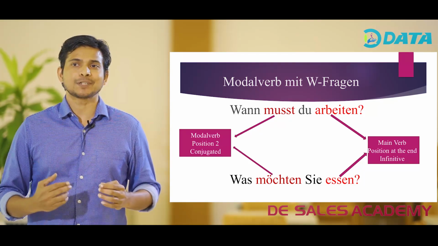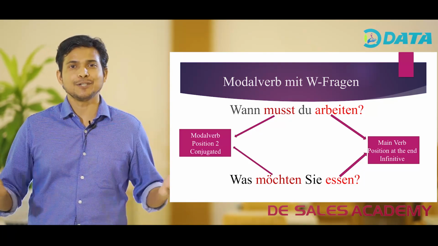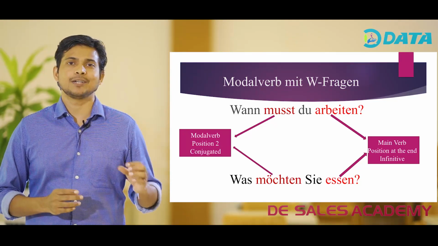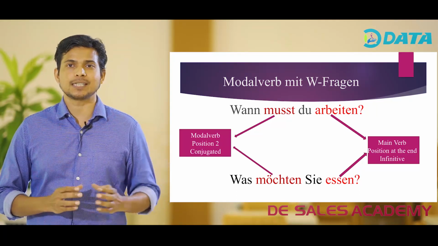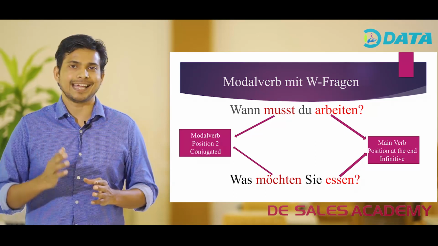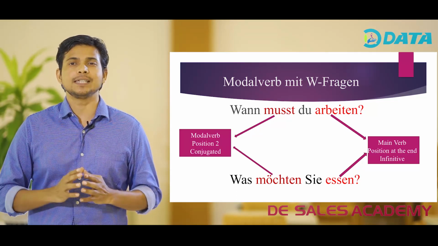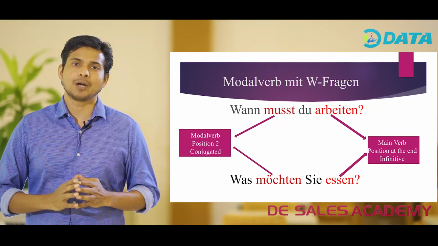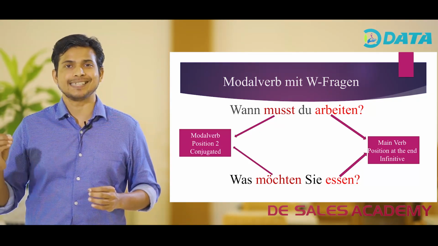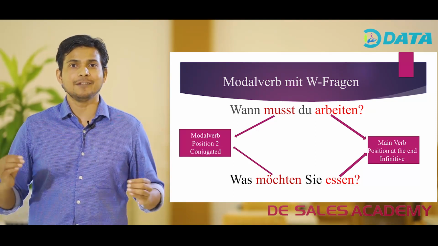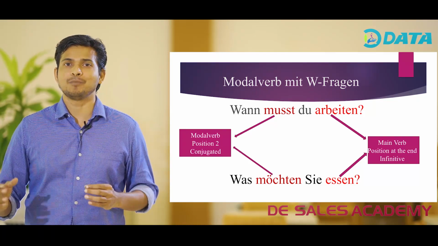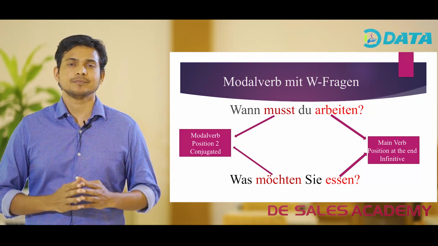Was möchten Sie essen? What do you like to eat? In the given sentence, the W question that is used is was. It is placed first in the sentence, and again the modal verb used is möchten. The modal verb möchten is conjugated according to the subject Sie, and the main verb is essen, and we have used the infinitive form in this sentence.